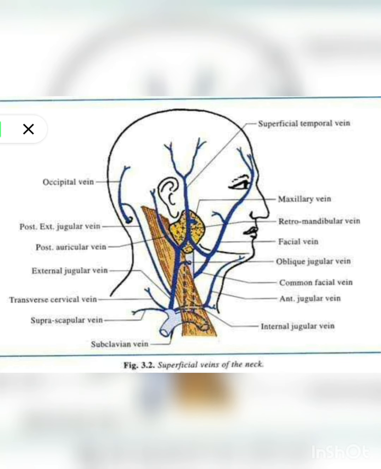Another vein that drains the venous blood from face region is the retromandibular vein, which is formed by the union of superficial temporal vein and maxillary vein. These unite within the parotid gland to form the retromandibular vein. After leaving the parotid gland, this retromandibular vein divides into anterior and posterior division. The anterior division unites with the facial vein to form the common facial vein, and the posterior division unites with posterior auricular vein to form the external jugular vein.